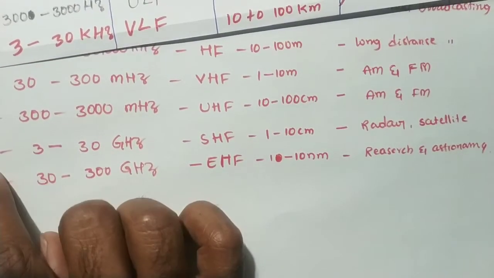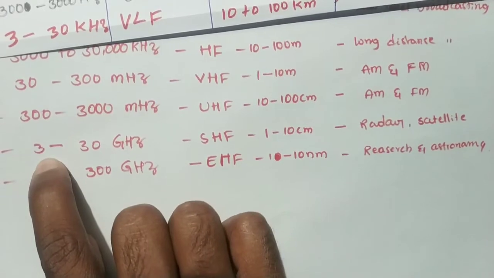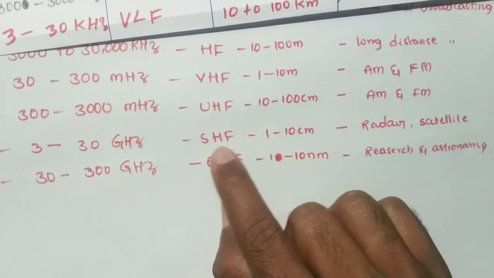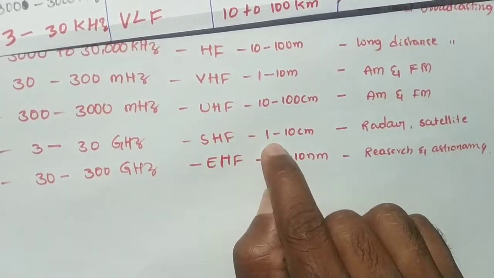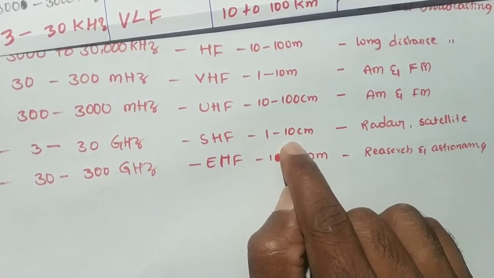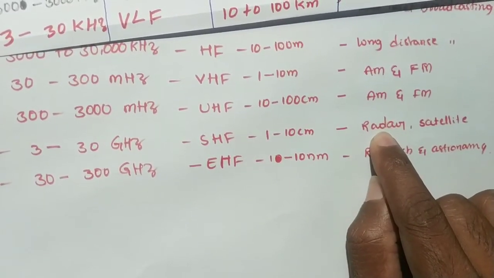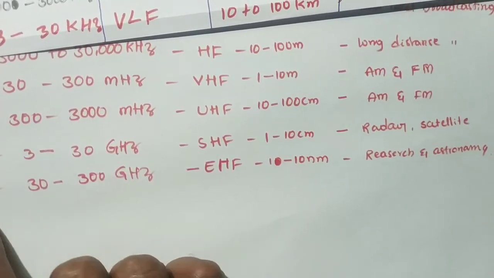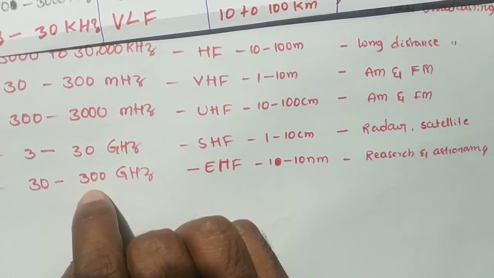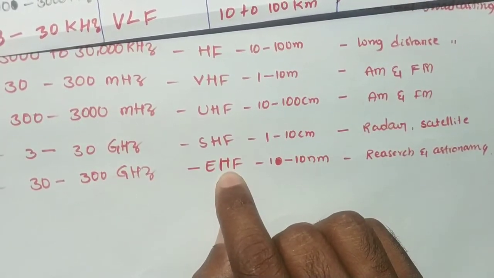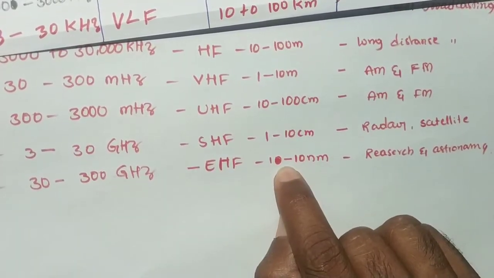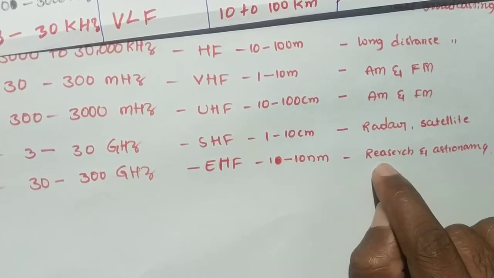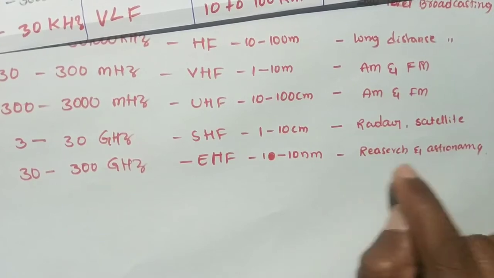And coming to the 10th band, the frequency range is 3 to 30 gigahertz. It is called super high frequency. It covers a wavelength range of 1 to 10 centimeters, and it can be used in space communication, nothing but radar and satellite communication. And coming to the 11th one, 30 to 300 gigahertz, it is named extreme high frequency. It covers 1 to 10 nanometers. It can be used for research and astronomy.